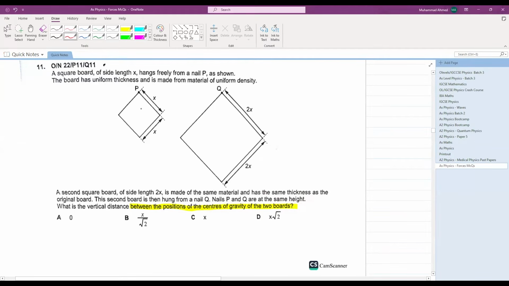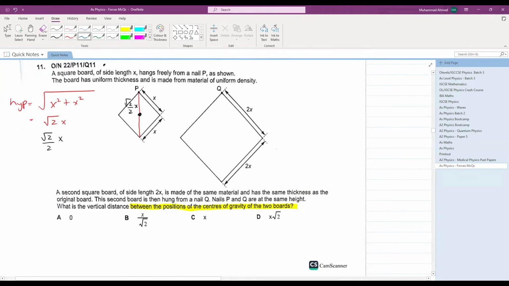So first of all, let's calculate the center of gravity of this P. First of all, let's calculate this hypotenuse. How will we calculate this hypotenuse? Square root of x squared plus x squared is equal to your hypotenuse. The hypotenuse comes out to be root 2 x. If this entire length is root 2 x, where will your center of gravity lie? In the middle. So, how much height will it have from P? It will have a height of root 2 over 2 x. So, you can write here root 2 over 2 x will be your height from P.